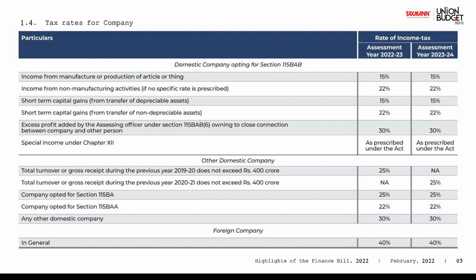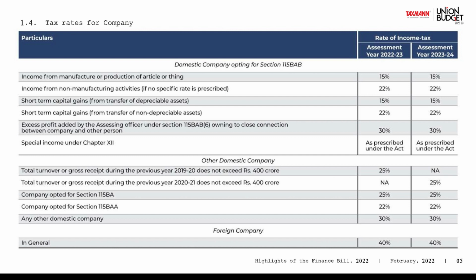The normal flat rate is 25% if your turnover for the previous year 2021 does not exceed 400 crore. Then you will be charged at 25% for assessment year 23-24.